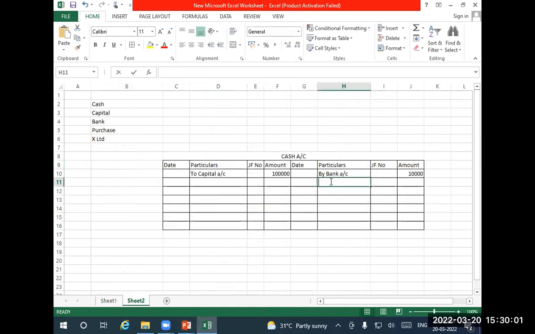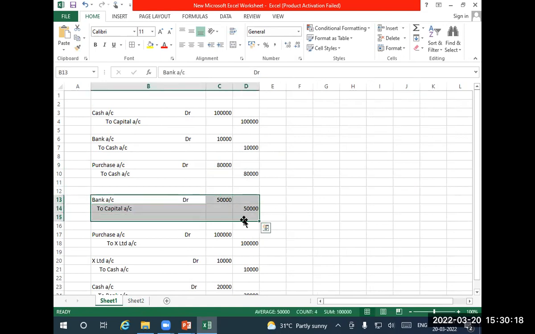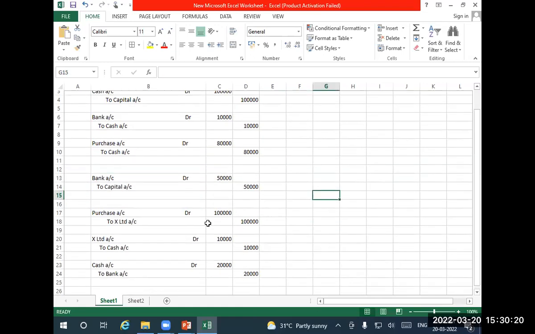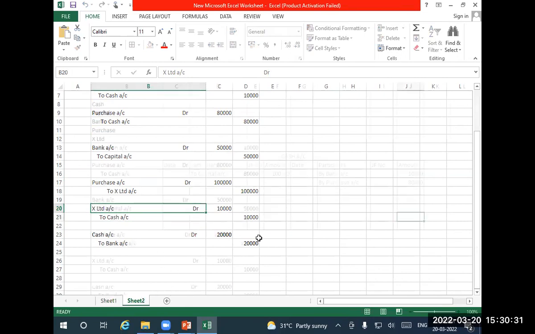Because of purchase, my money has come down by 80,000, that I'm writing here. Look at the third and fourth entries: is there any cash in these? No cash, so I will not consider them right now. Next, here there is cash. It is on the credit side: by X account.